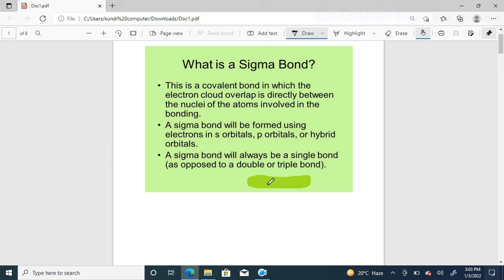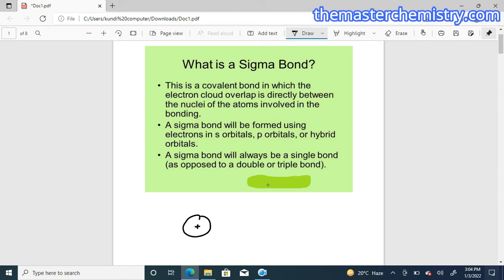So can you listen to it carefully? It is a type of covalent bond, which means sharing of electrons, in which the electron cloud overlaps. Basically, we know that a covalent bond is formed between two atoms by overlapping. So let us discuss it. There are two atoms. This is the nucleus of one atom, and this is the second atom B. This is A. So the bond is going to be formed between these two atoms.